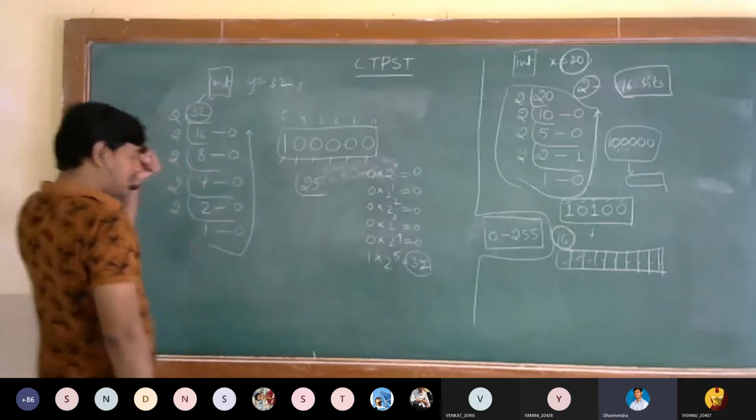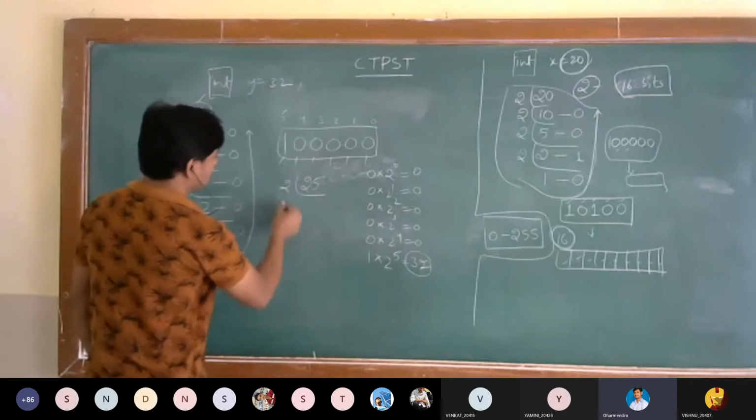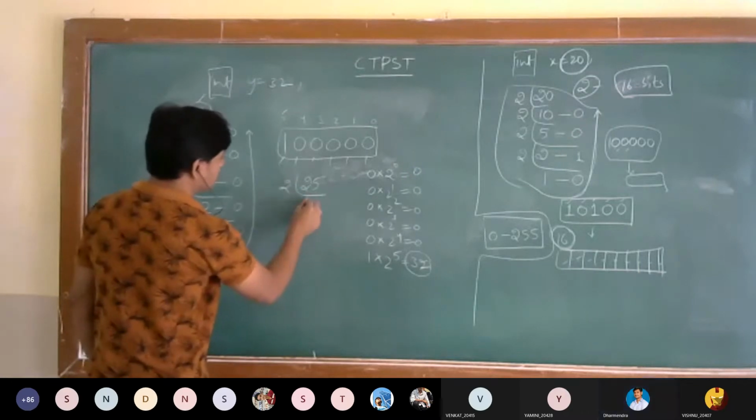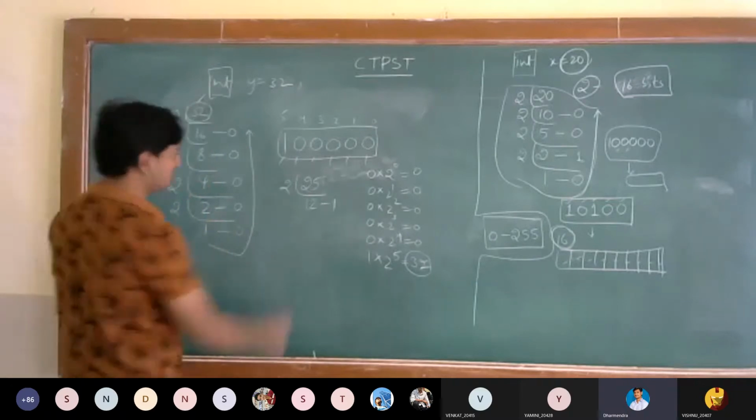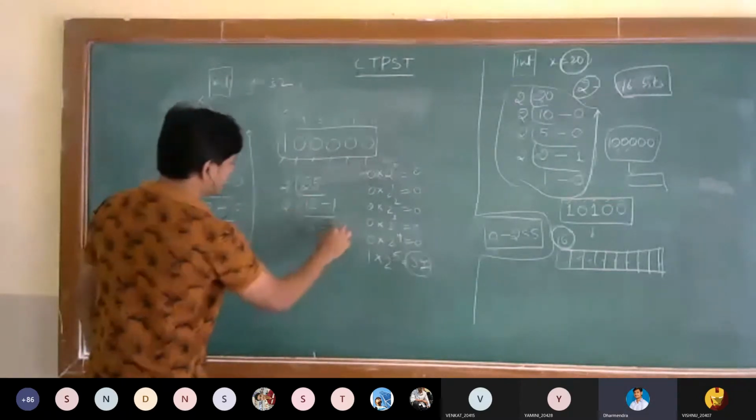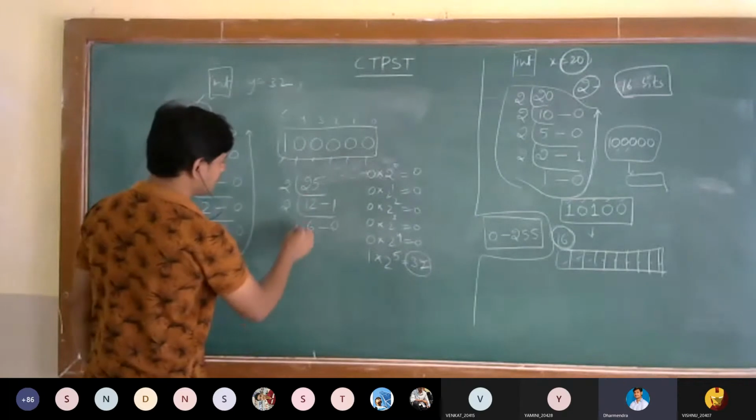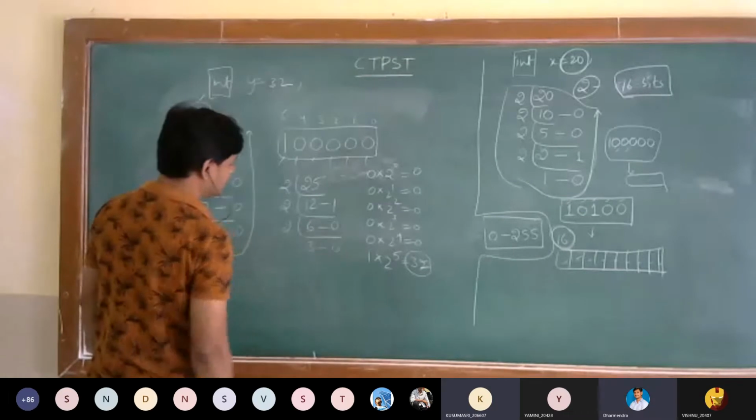Okay, try to take the big value. 2 12s are 24. Remainder, how much? 1. 2 6s are 12. What's the remainder? 0. 2 3s are 6. Remainder 0.